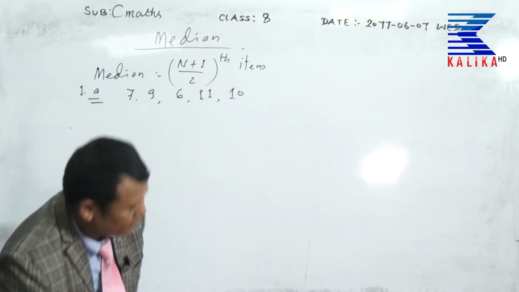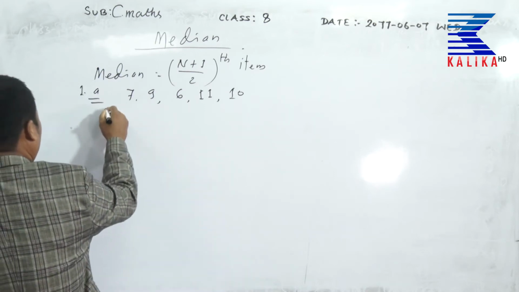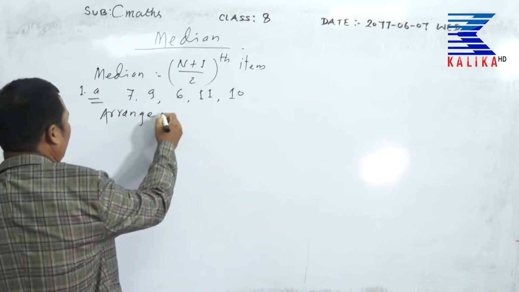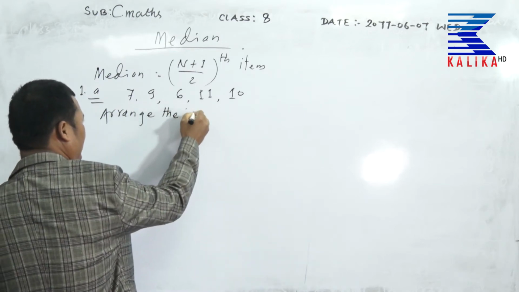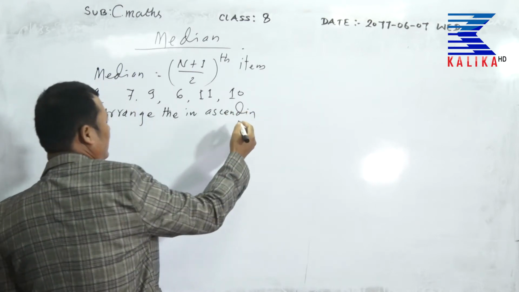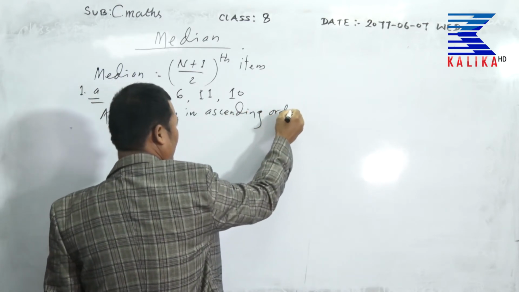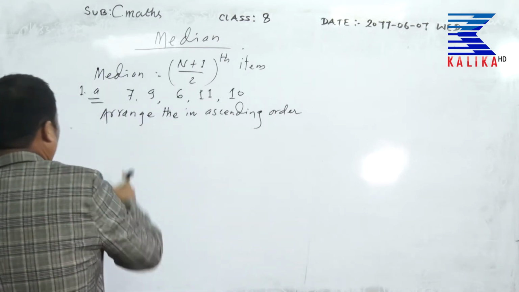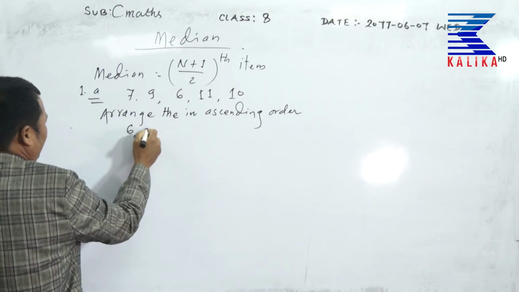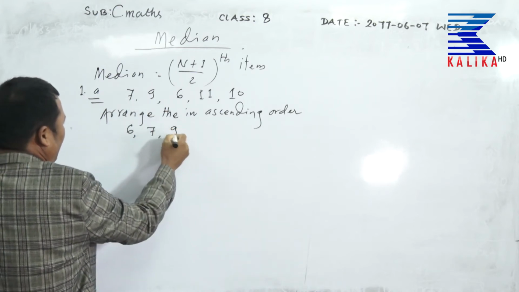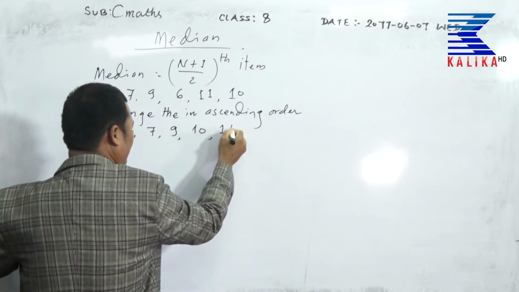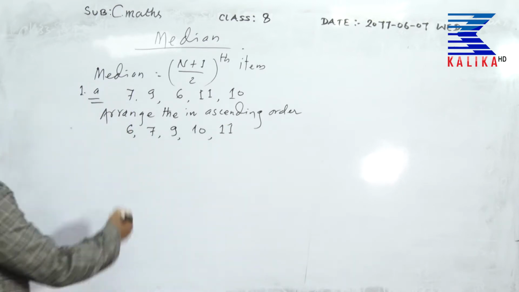Ascending order: 6, then 7, then 9, then 10, then 11.